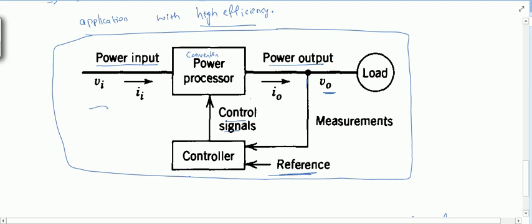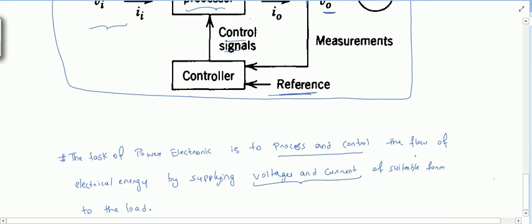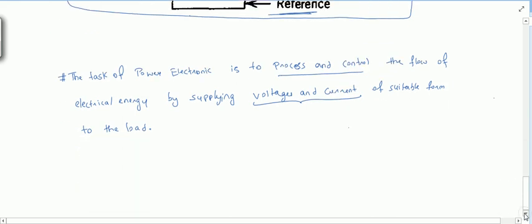Depending on the input, it should convert to the output which is required by the load. And it should also convert efficiently, otherwise there will be no use of this power electronic converter. So efficiency is required.